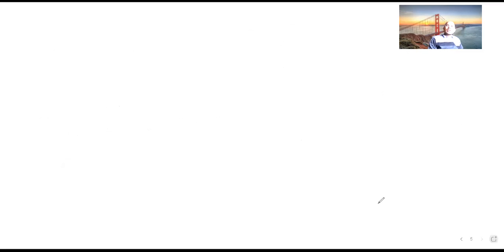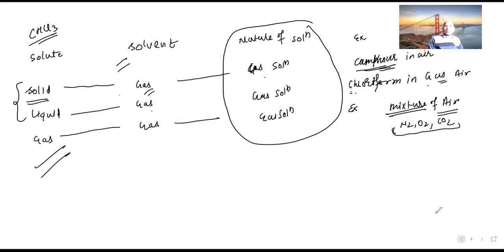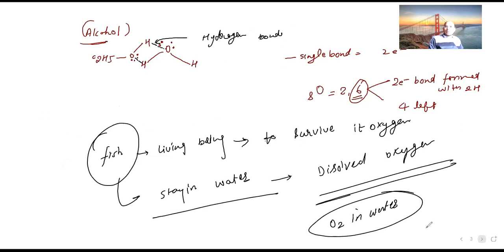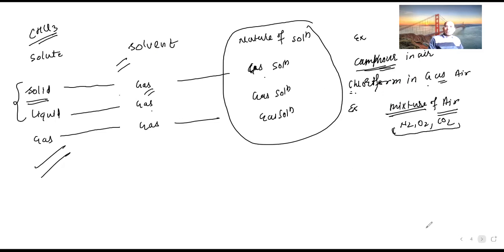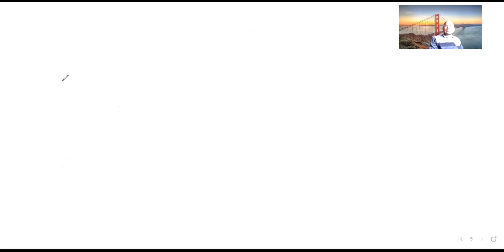Next one. In total there are nine types. We studied the earlier three types, and three more types are there. So I am taking now solid, then liquid, and the last one is gas. This is the nature of the solute. Now we are going for the solvent.